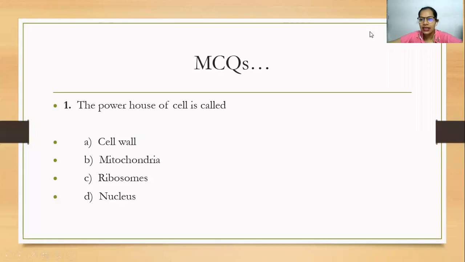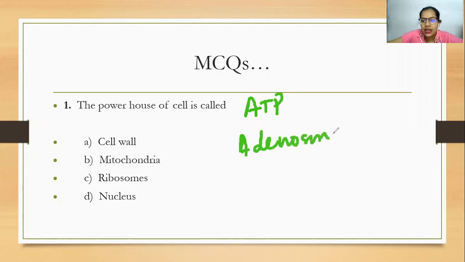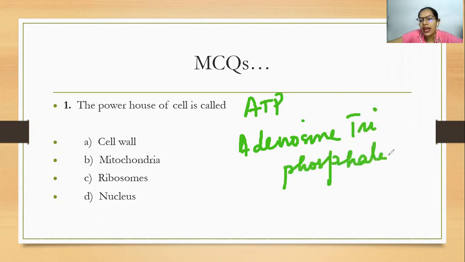ATP, that is adenosine triphosphate, is produced by mitochondria. So remember ATP, again I'll repeat, it is adenosine triphosphate. This is the source of energy which all living organisms use to carry out their metabolic activities. So here the answer becomes mitochondria.